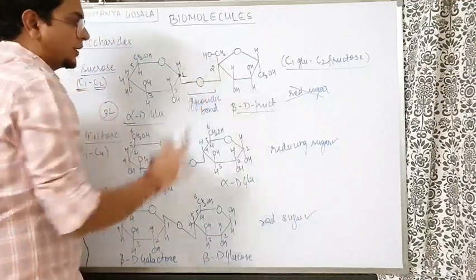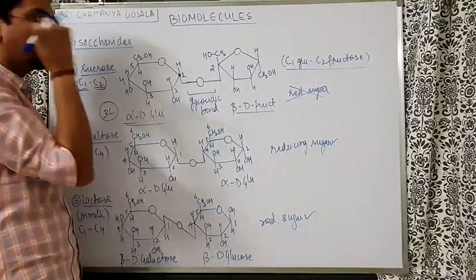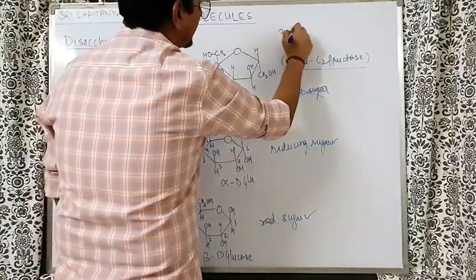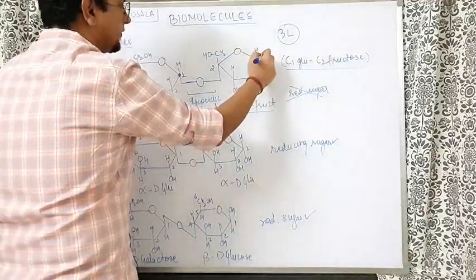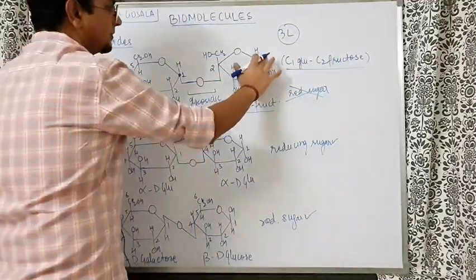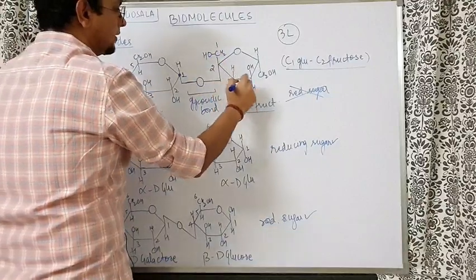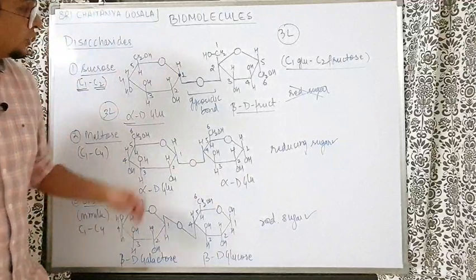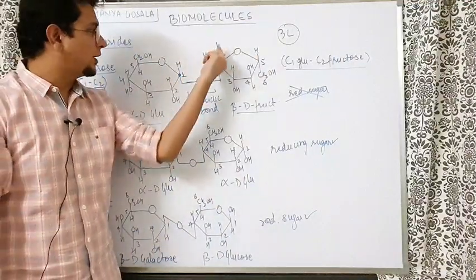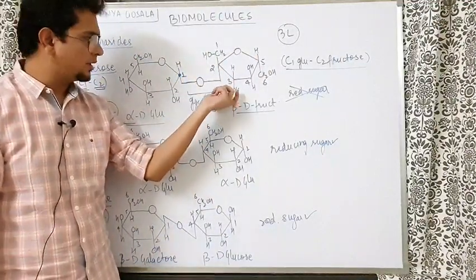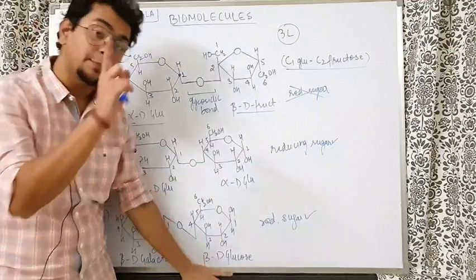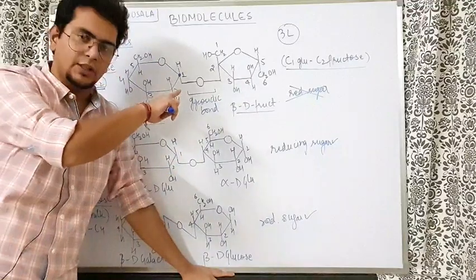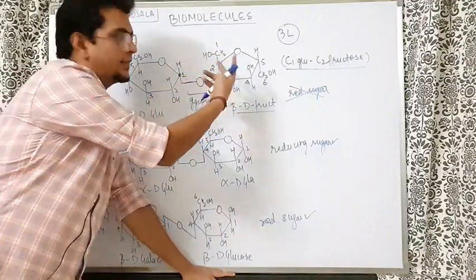What we know in the case of fructose is that, fructose, if you see properly, it will not match. Why? In fructose it was given that we have 3L. But if you see here, this is the first carbon, second, third, fourth, fifth, and this is the sixth carbon. So 3L means 1, 2, 3. L means up. But this OH is down. I told you in the beginning also that generally we write D down. But in this structure, the fructose is written in this way. It is written reversed.